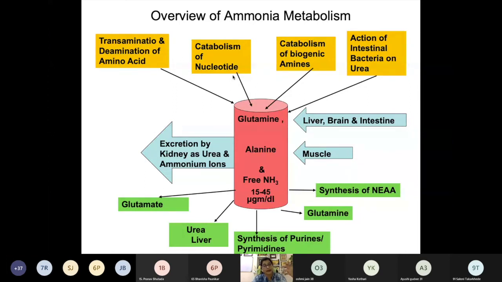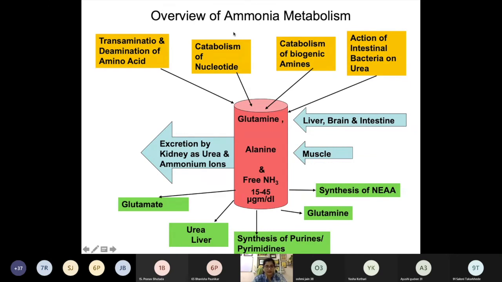We can also get it from the catabolism of biogenic amines like asparagine, glutamine, histamine, tyramine. And the urea which is formed, in the intestine there are microbes which split this urea and there is a liberation of ammonia. So this is how ammonia is formed.